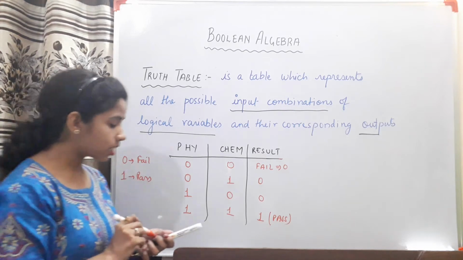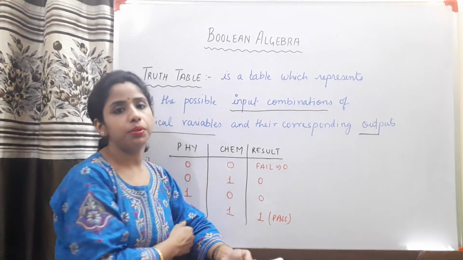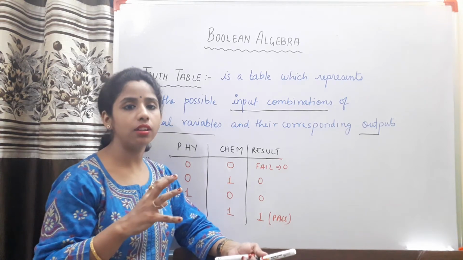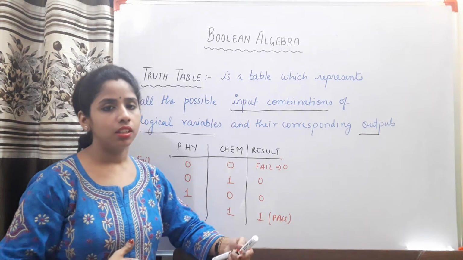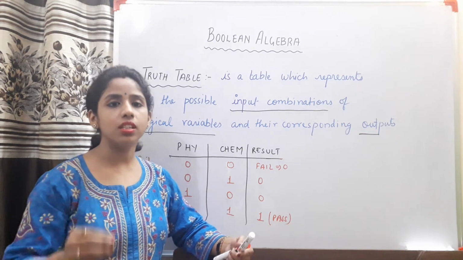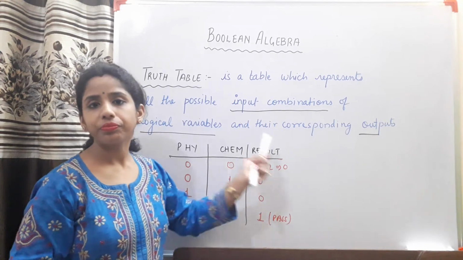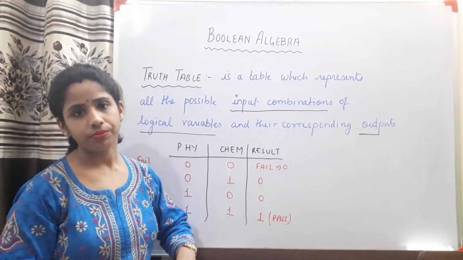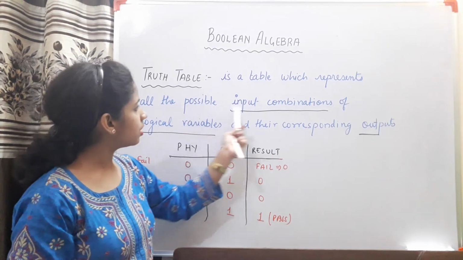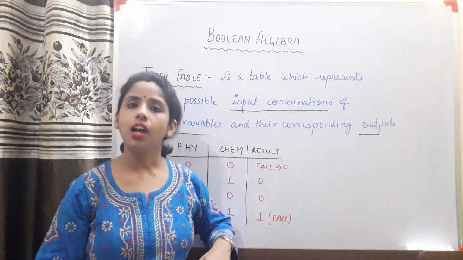So see, for a given situation, what we did in this table, first of all we found out what can be the various possibilities of students' results in both the subjects, and then we found out the final result. So this is what is done by a truth table: all the possible input combinations of logical variables and their corresponding outputs.